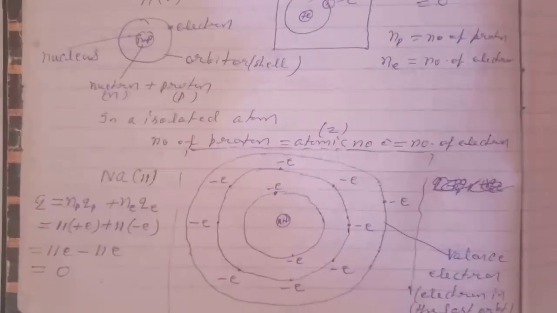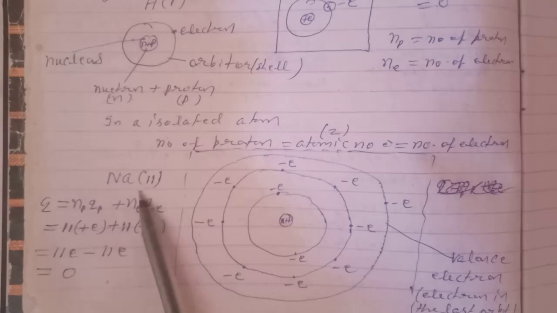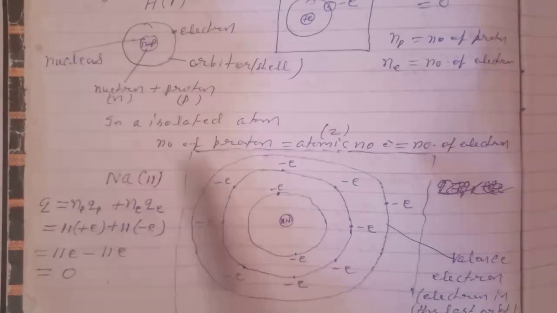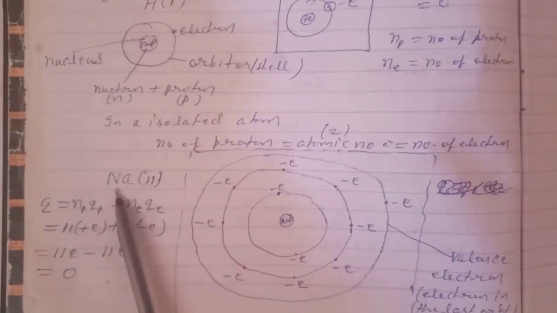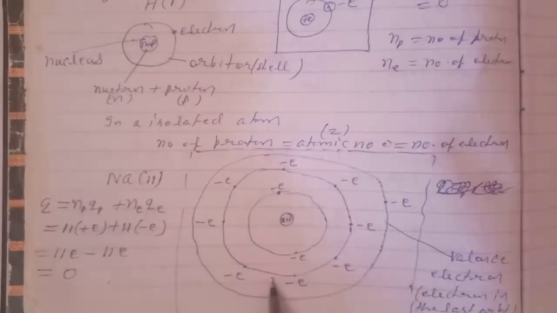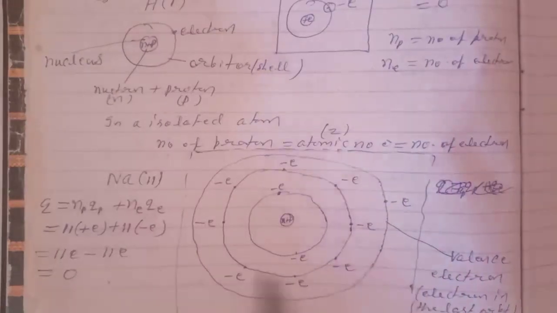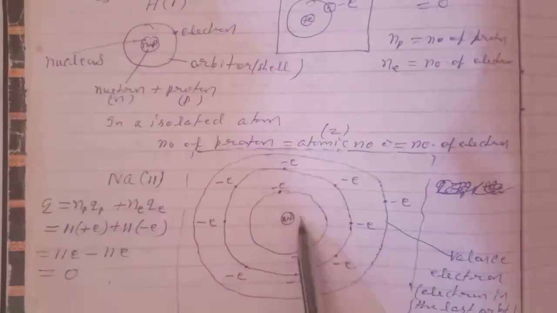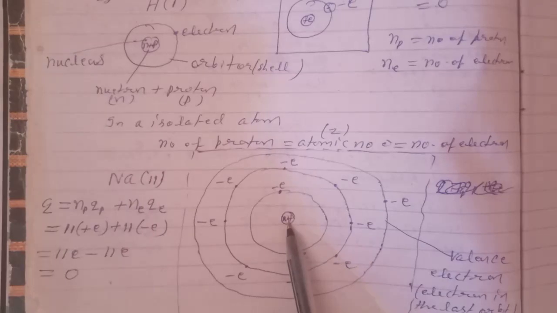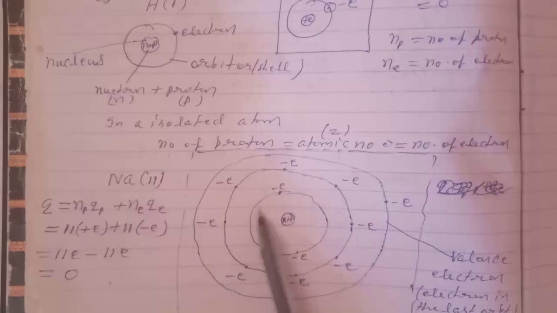Another example is the sodium atom, which has atomic number 11. If it is isolated, then the net charge on it is 0. This is shown by the diagram of a sodium atom: neutrons and protons remain in the nucleus, and electrons revolve in their orbits.